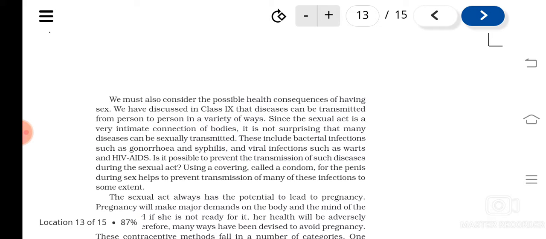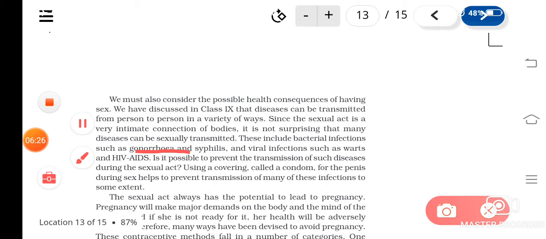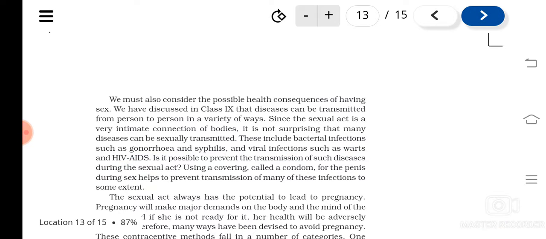There are various diseases that can be transmitted through the sexual act, isn't it? You have learned about AIDS and all. There are various bacterial infections also, like gonorrhea and syphilis, that are spread through the sexual act, and viral infections like warts, HIV, AIDS. Understood? So it's very important to prevent these diseases, isn't it?